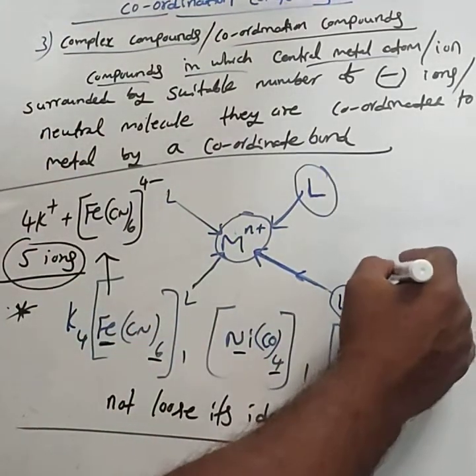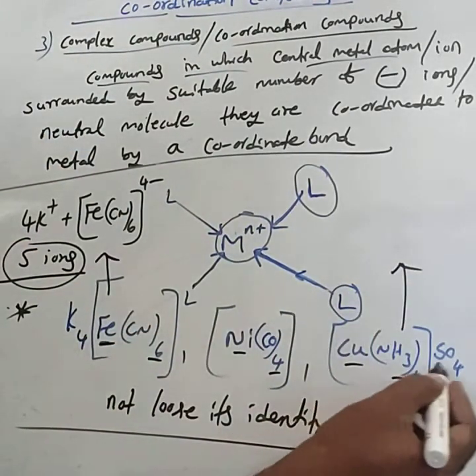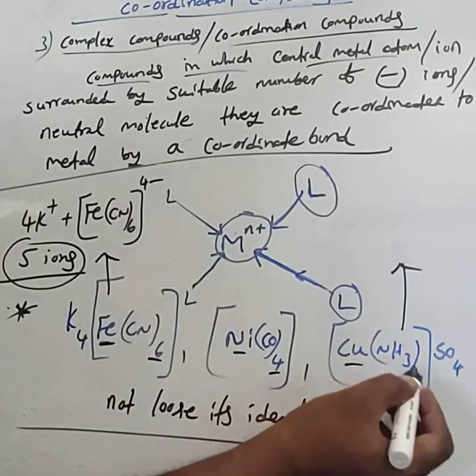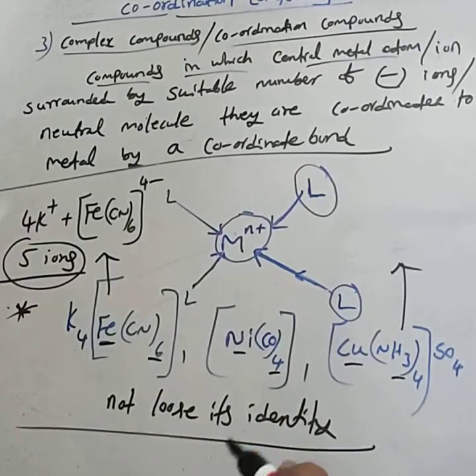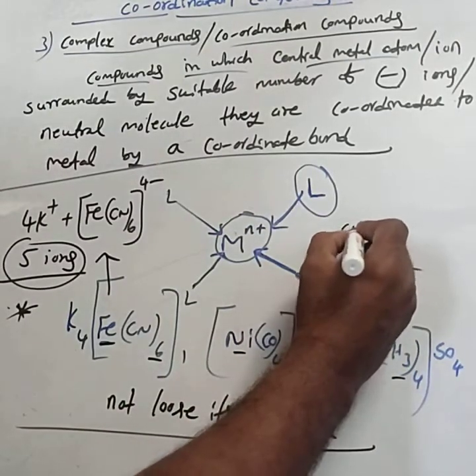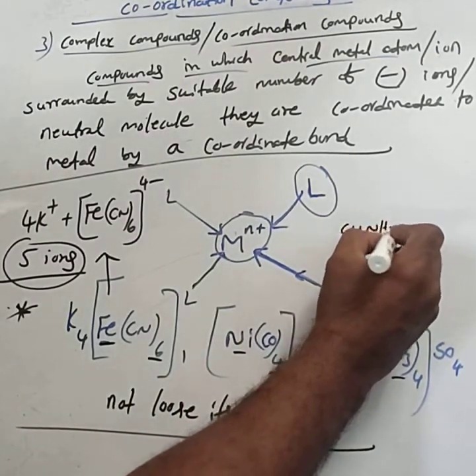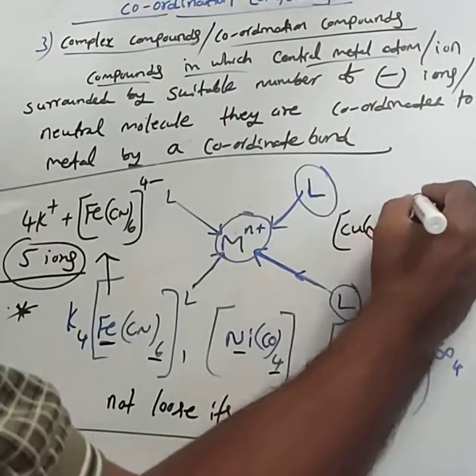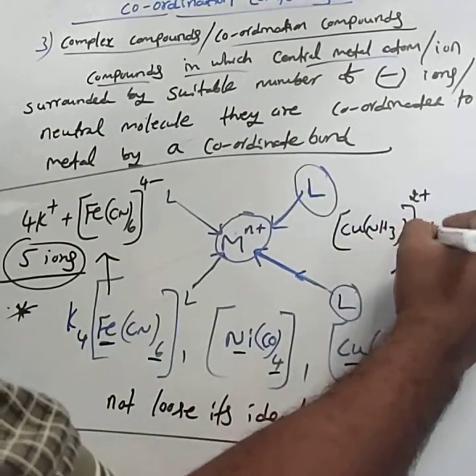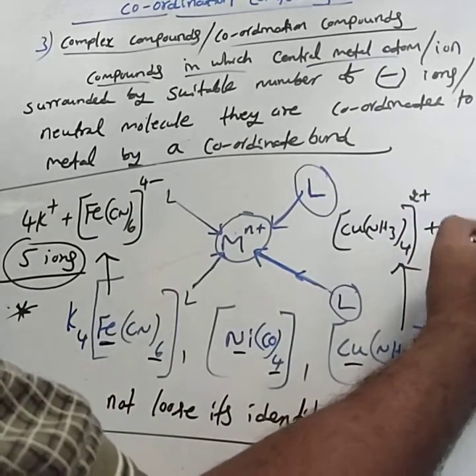Similarly, this is called cuprammonium sulfate. When 1 mole of cuprammonium sulfate is dissolved in water, this is the dissociation: [Cu(NH3)4]2+ and SO4 2-.